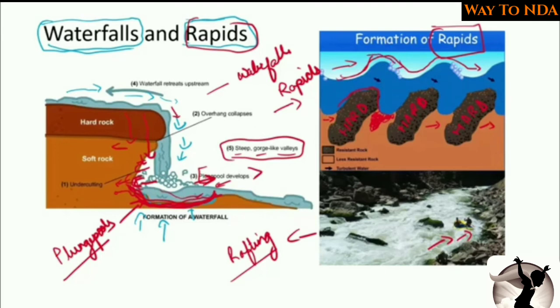The speed of the river will be high, and the movement of the water will be up and down. This type of waves is visible in the river, and this type of structure is very useful for rafting, because you need speed of water while doing rafting. So the rapids are useful for rafting, remember this.